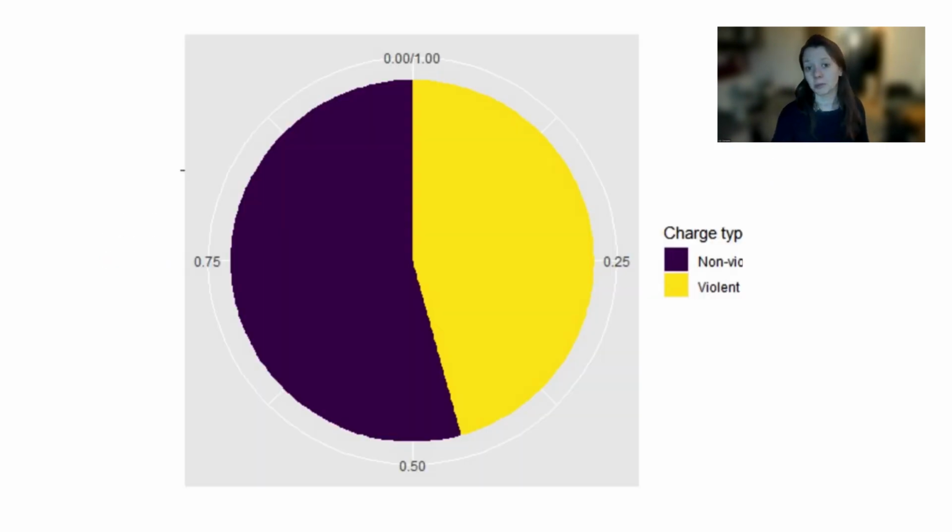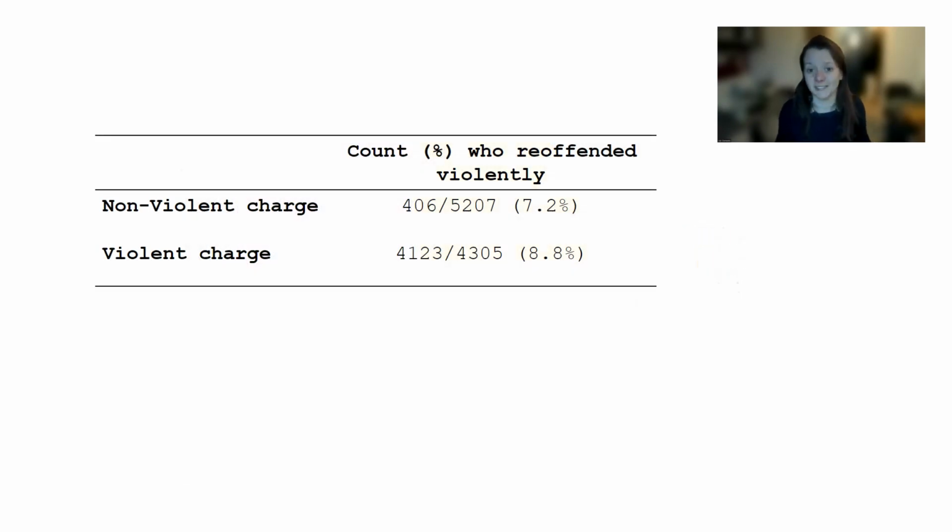We can group the criminal charge, so our charge description, into whether it is a violent crime or a non-violent crime, depending on the description. So of the charges that the individual faced, 45.7% were charged with a violent offence, just under half. The proportion of defendants charged with a violent crime is similar to those who were charged with a non-violent crime, 8.8% versus 7.2%. But what about the defendants who were both charged with a violent offence and had a series of prior offences?